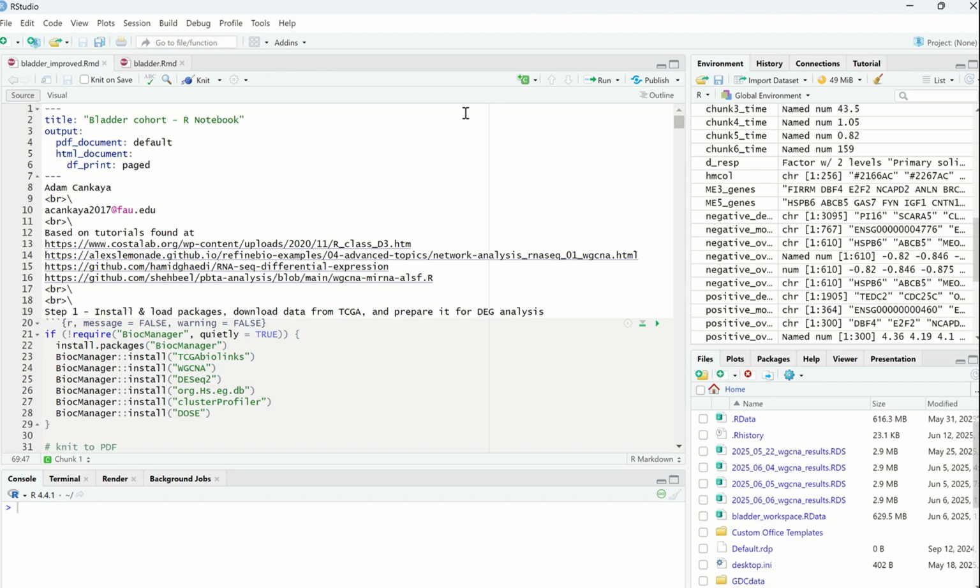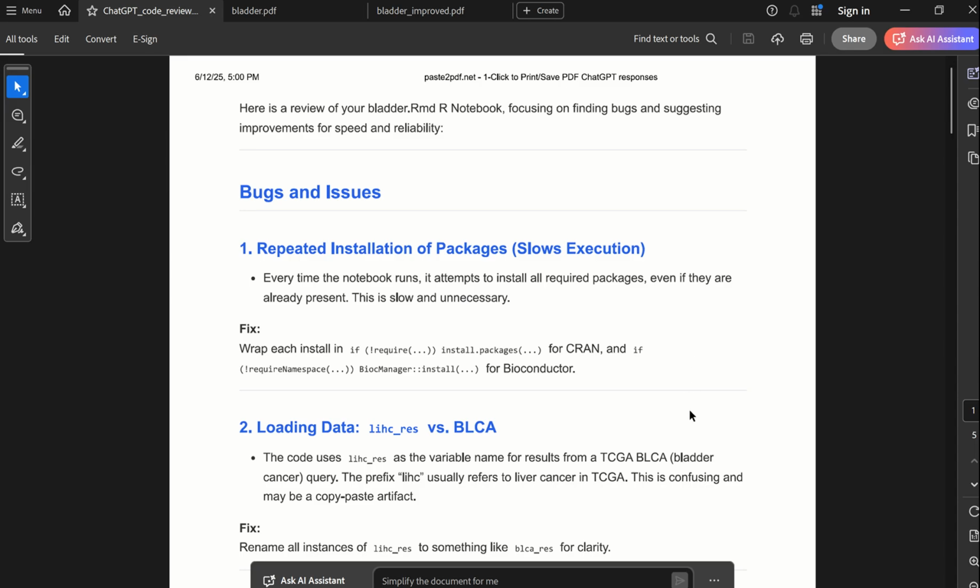What I did was I took my whole Git repository and I provided it to ChatGPT, which actually now is built into GitHub, and I made a query to it asking to try to improve my code, focusing on bugs and improvements for speed and reliability.